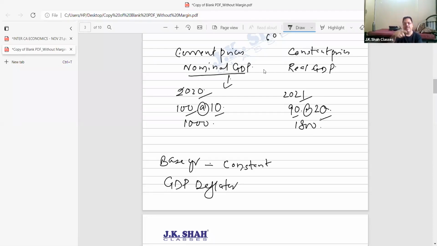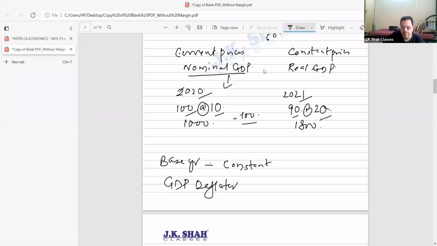With that constant price, I should be able to understand the change in national income. Very easy, beta. Suppose I say 2020 is the base year. Then remember, the index number of the year 2020 will be 100. This you must have studied before in school, college, whatever place, students.